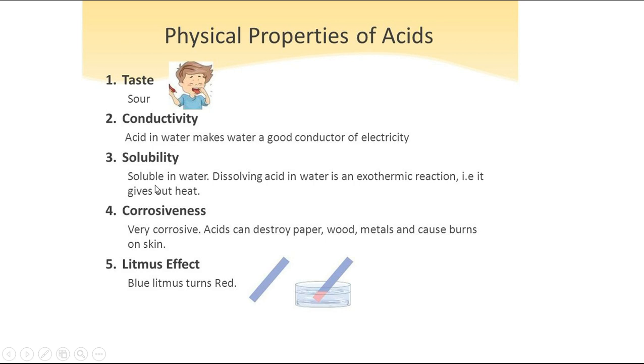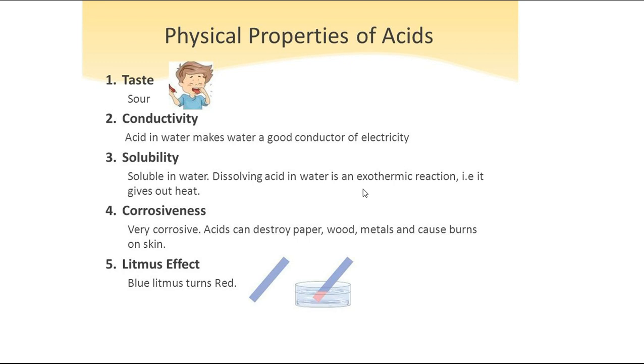Then solubility. What is this solubility? Acids are soluble in water. Most acids dissolve in water to form a solution. So when you mix acid with water, they form solutions, like when sugar or salt is mixed with water.